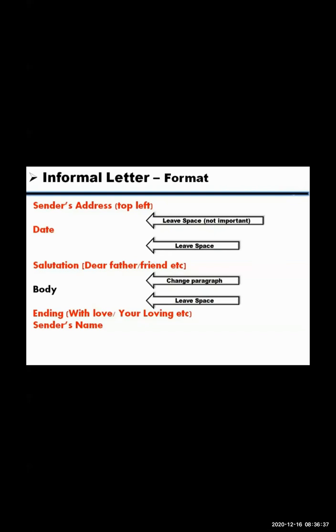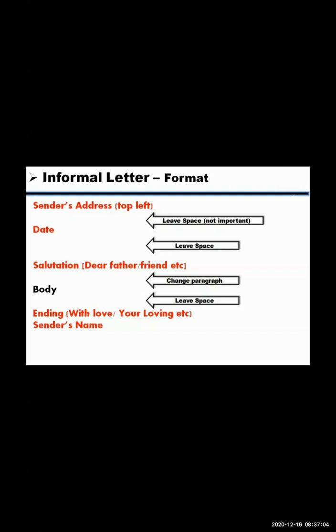In the start only, the address comes, the date comes, then the line leaving comes, and the salutation comes. After the salutation, a new line with two finger space where you make an introductory paragraph. After the introductory paragraph, when another paragraph comes, you start with a new line with two finger space. And the last paragraph where you say the different things.